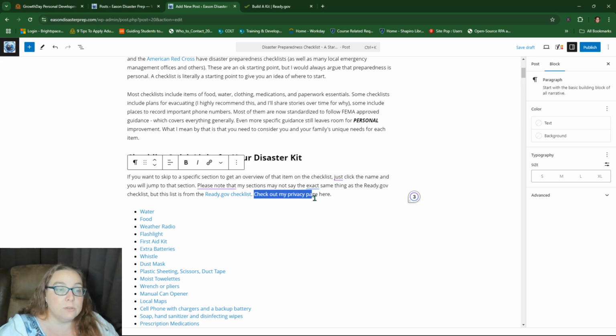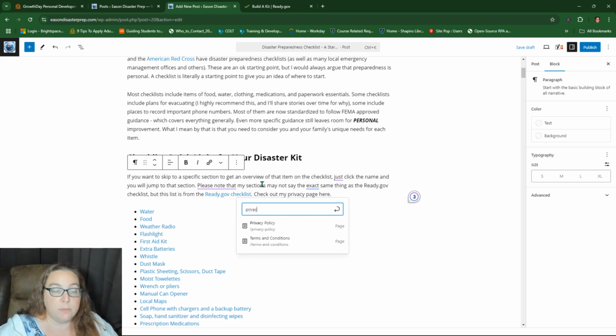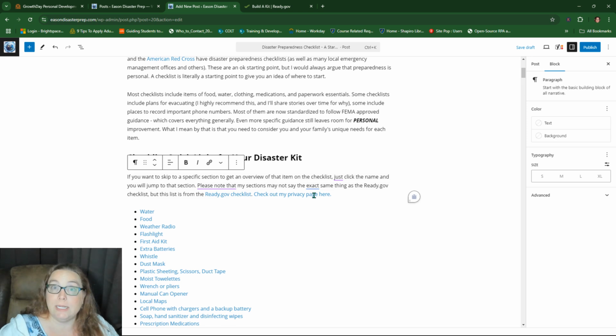Internal linking, if I'm going to do internal linking here, I can click this. And because I have a privacy page already set up, I can type privacy because that's the name of the page, and it'll come up with a page. It'll do the same thing if I had posts. So I click that, and now this is linked internally on my own website to my privacy page. Now, that's not a good internal link.